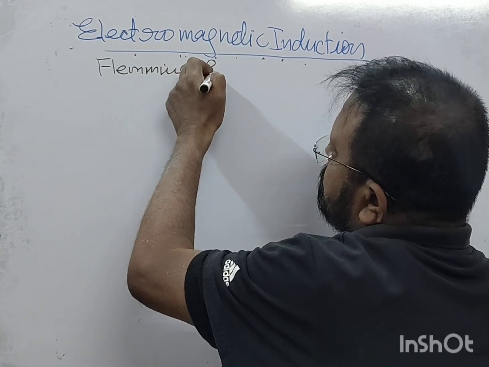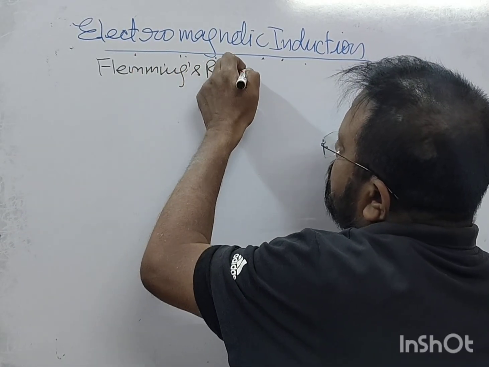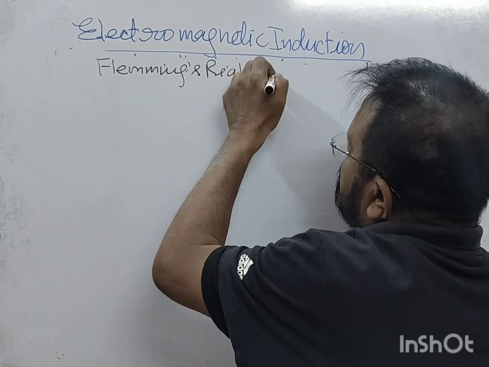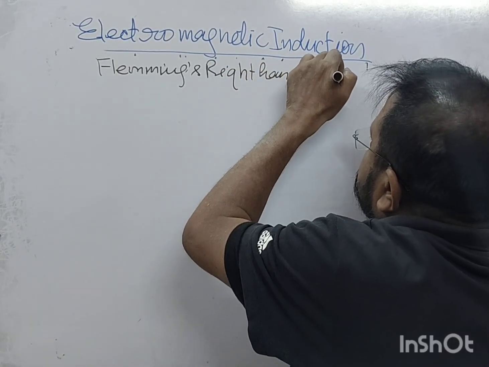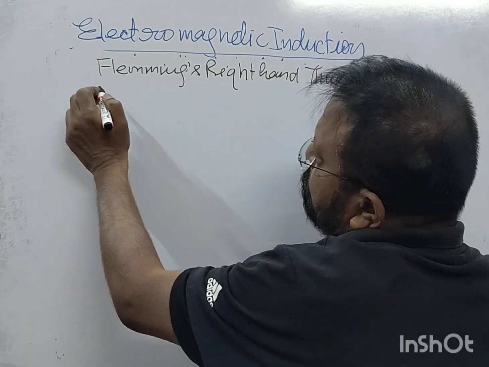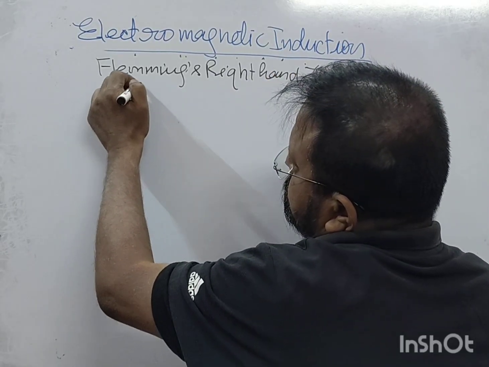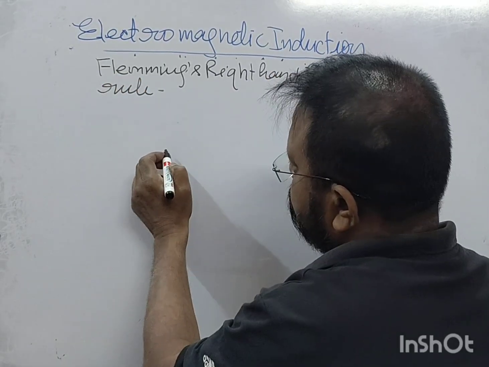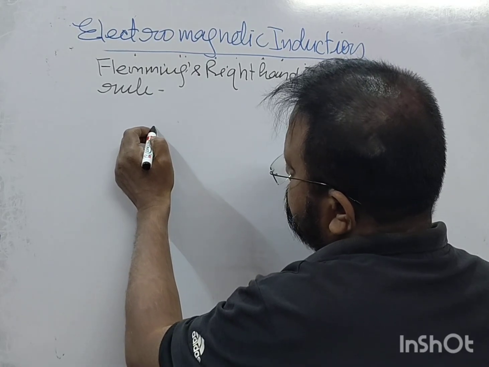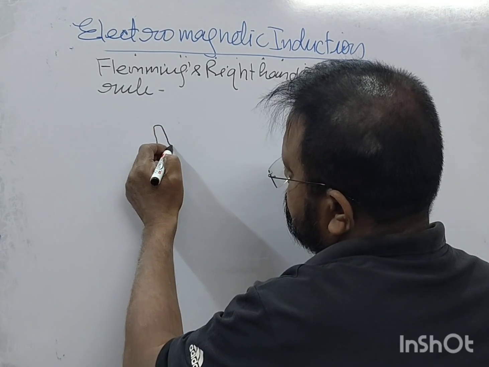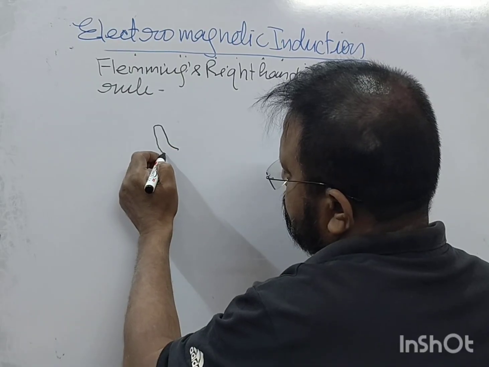Fleming's right hand thumb rule. So if thumb is in upward direction, right?